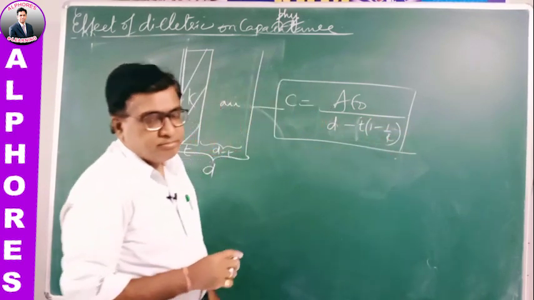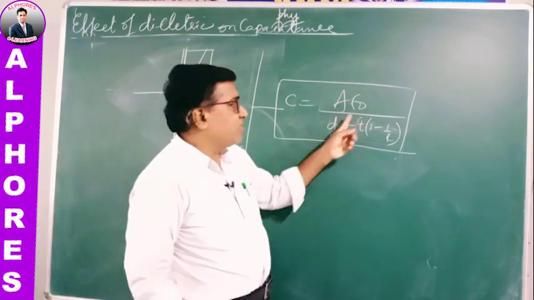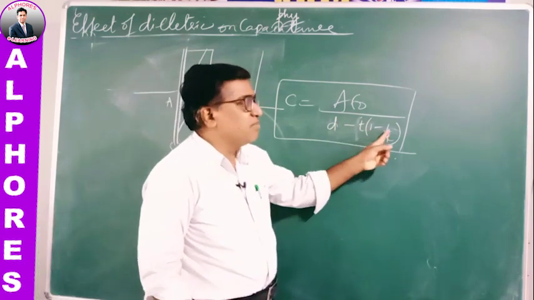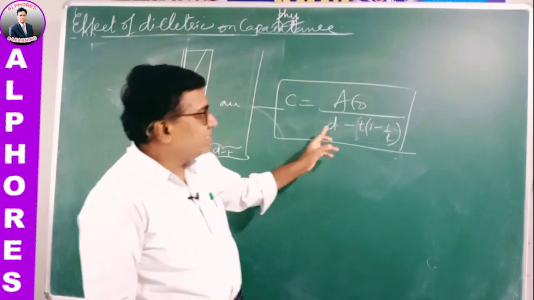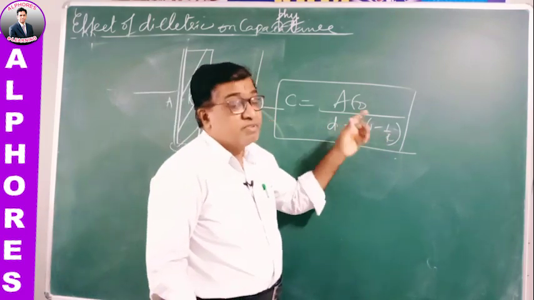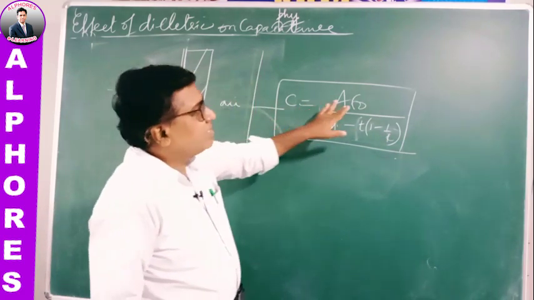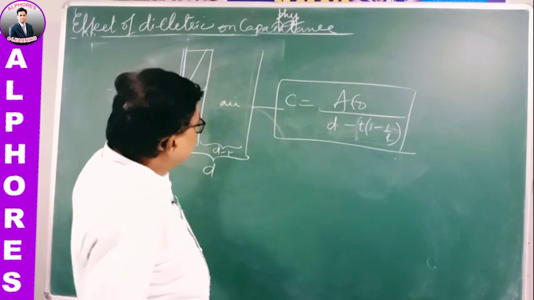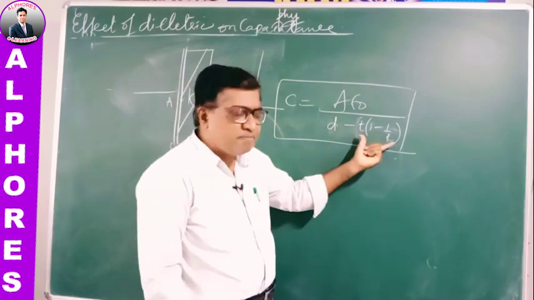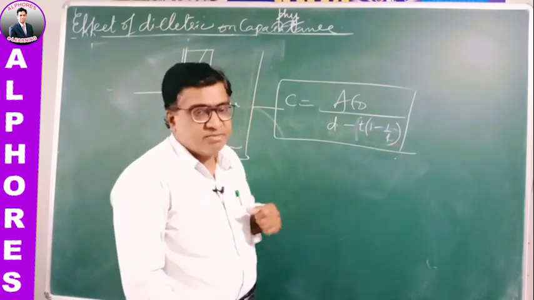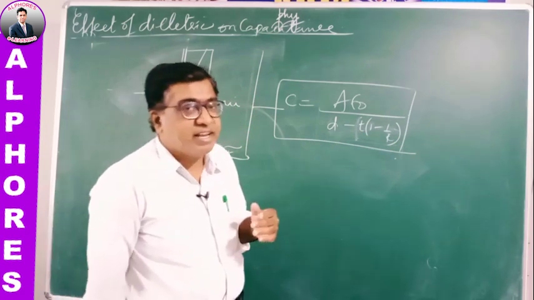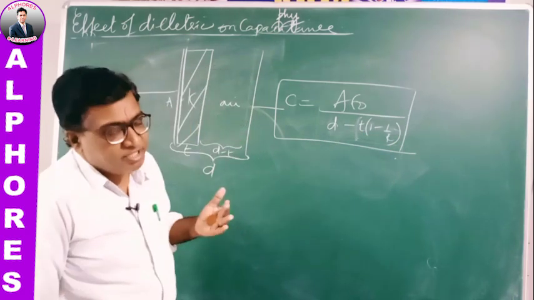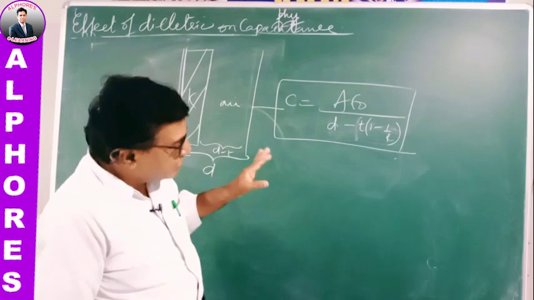Therefore the capacity is A epsilon naught by d minus t(1 minus 1 by K). So the distance is reduced by this amount. Had air been there, the capacity would be epsilon naught A by d. Because of the presence of the dielectric, the distance is reduced by t(1 minus 1 by K).